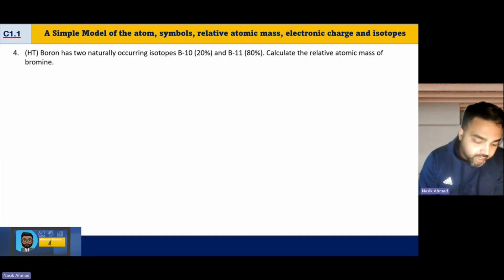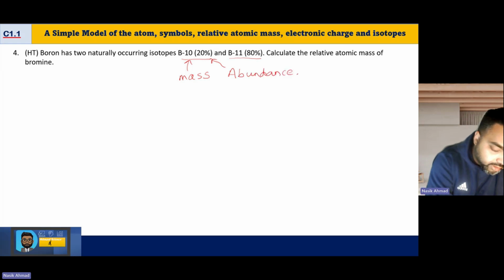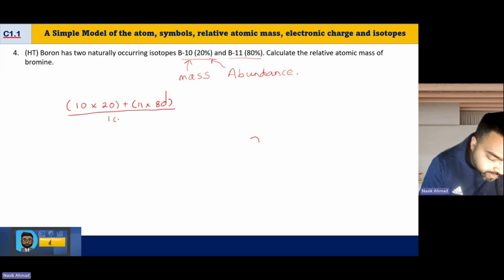So boron has 2 naturally occurring isotopes. It's got B10, which is 20%, and B11, which is 80%. Now, the number after the B tells us the mass, and the percentage in the bracket tells us the abundance. So how do I work this one out? Well, I've got a mass of 10 and the abundance is 20%, so I'm going to times that by 20. Then the second one has a mass of 11 and an abundance of 80%, so I times that by 80, and then I have to divide that by 100.